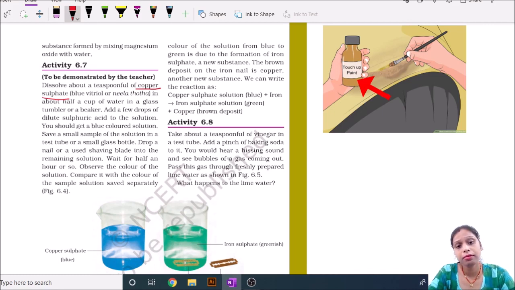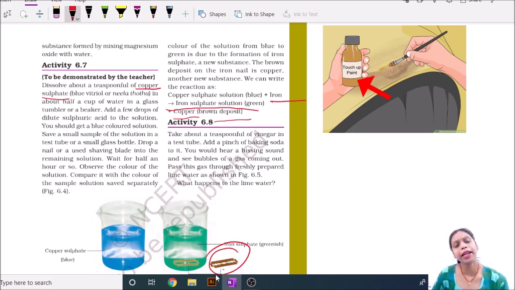What is this? Here copper sulphate solution, a blue solution, when reacting with iron, converts into iron sulphate, a green solution, and copper, a brown deposit, appears on the blade. Then this is also a type of chemical change.